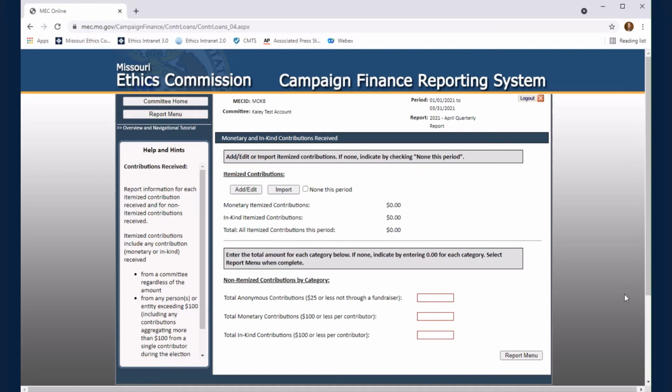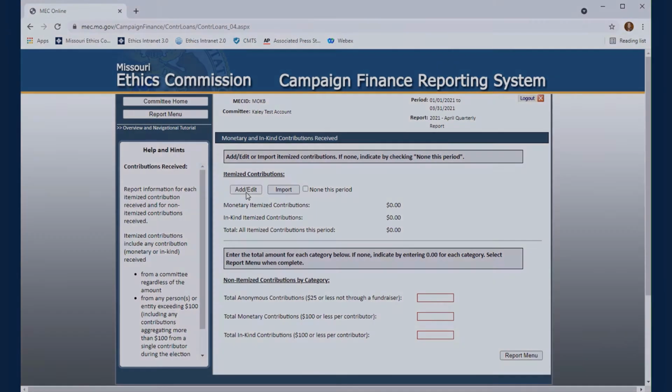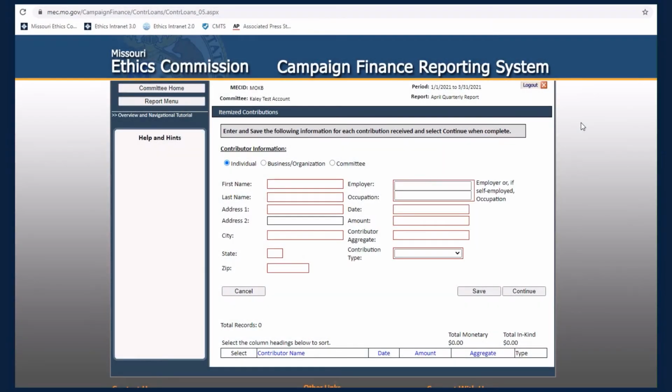There are several methods of entering itemized information, including the Add Edit feature, the Import feature, or, if no data exists, simply check the None This Period box. For demonstration purposes, we will manually enter an itemized contribution. Select Add Edit to open the section. From this page, you will enter the required information for the contribution.